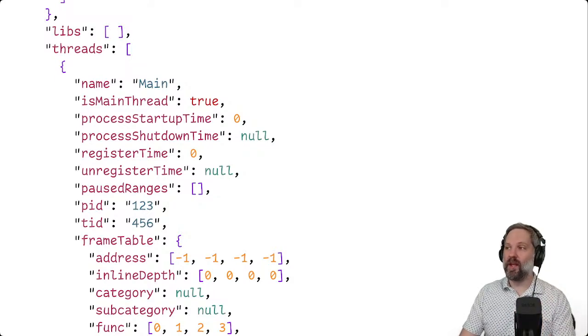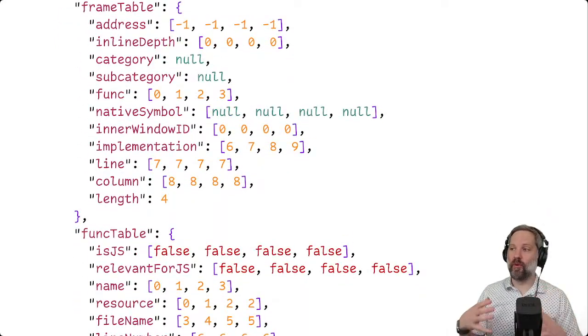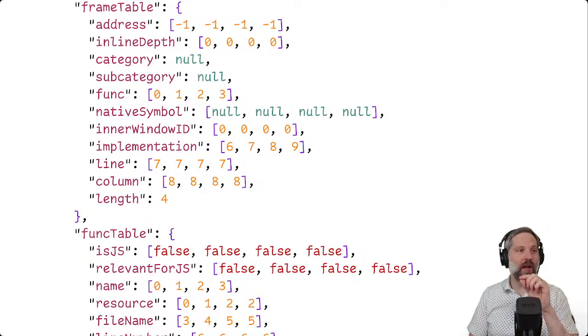Anyway, there's a list of threads. The threads point at the frames, the different call frames that have happened. They also point at a function table, and all of these together form basically a tree data structure. You can think of all the calls in your application as a tree data structure where the root of that tree is the main stack frame. So we form this tree.